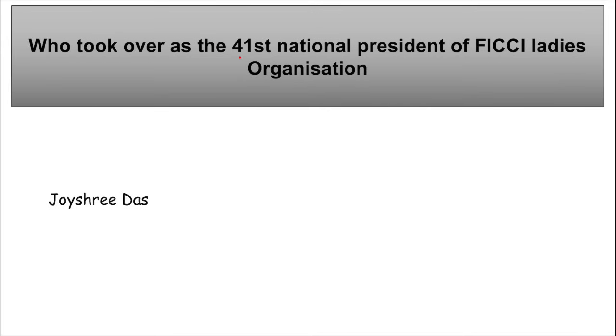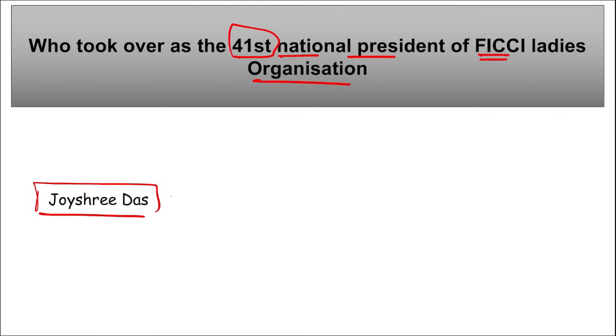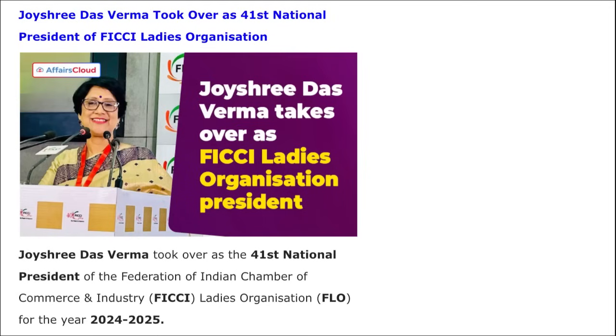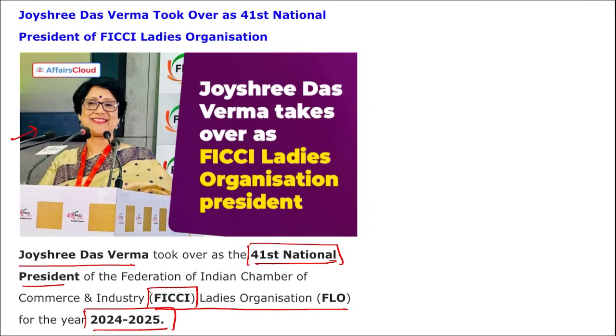Moving on, who took over as the 41st national president of FICCI Ladies Organization? So, who took over as the 41st president here? Joyshri Das Verma. Right? Here you can see in the picture, she is Joyshri Das Verma, and she took over as the 41st national president of FICCI Ladies Organization, and it will be for year 24-25. She succeeded Sudha Shiv Kumar.